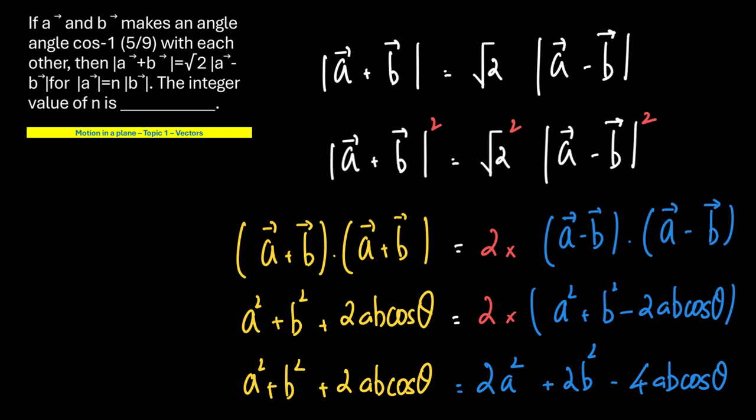Similarly, magnitude of vector a minus vector b the whole square is vector a minus vector b dot vector a minus vector b. The LHS is a square plus b square plus 2ab cos theta, and the RHS is equal to a square plus b square minus 2ab cos theta.